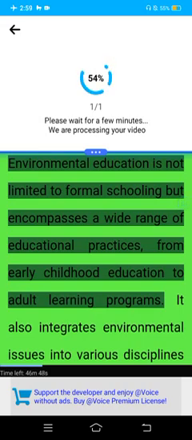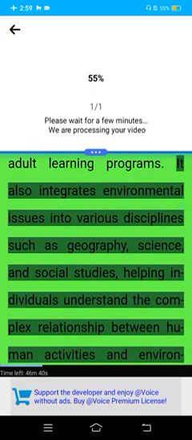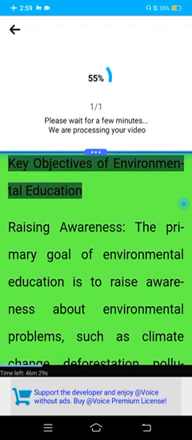Environmental education is not limited to formal schooling but encompasses a wide range of educational practices, from early childhood education to adult learning programs. It also integrates environmental issues into various disciplines such as geography, science, and social studies, helping individuals understand the complex relationship between human activities and environmental degradation. Key objectives of environmental education.